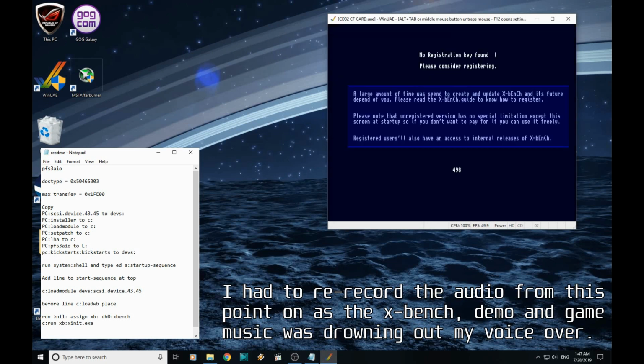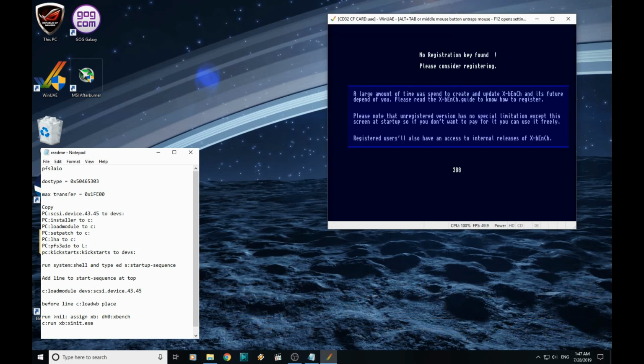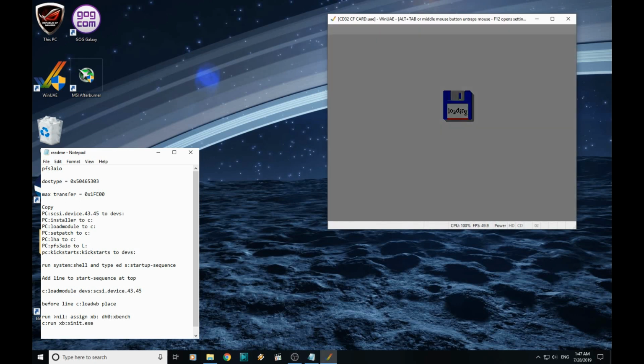Okay, so we'll boot the workbench very quickly. That fades away and we're straight into Xbench. You're given this registration screen first and you'll need to register to get a key that does away with that. Do encourage everyone to register as it helps support the developer.